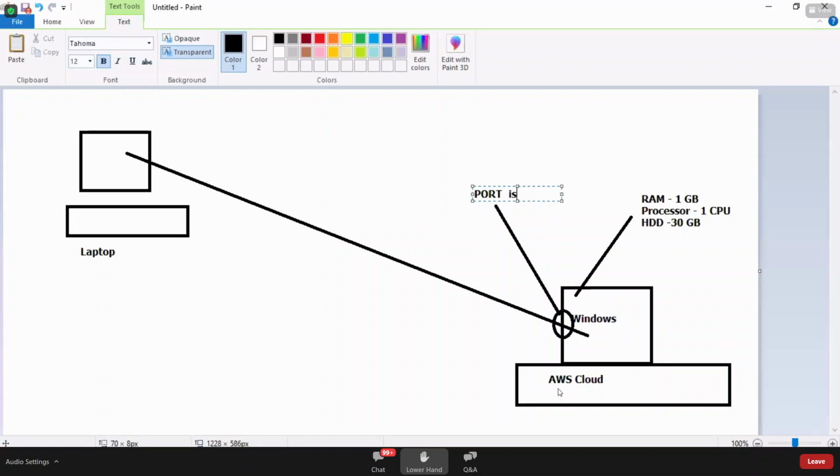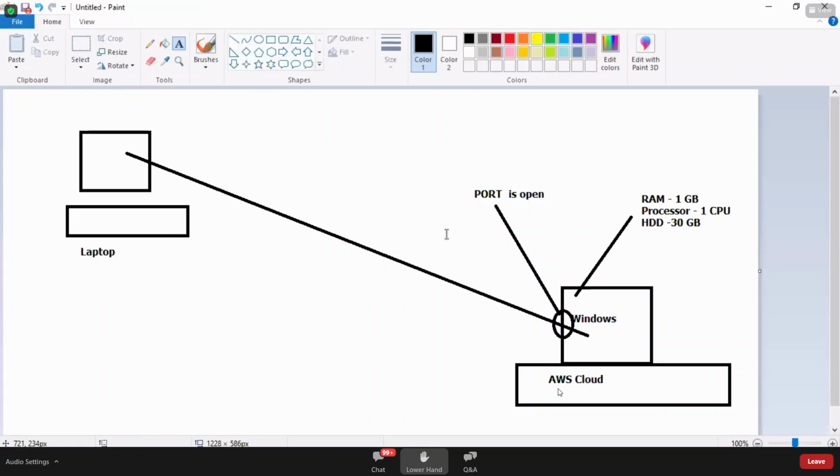the port is open. This is very, very important. When can you successfully connect to the remote machines? When can you successfully connect to the EC2 machines? You can successfully connect to the EC2 machines only when the port is open. Port is something like a gate, a point of contact. Our understanding is that the port needs to be open.